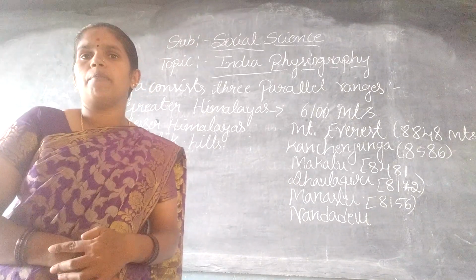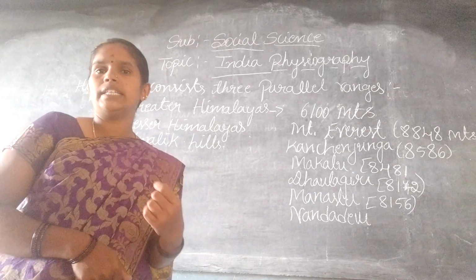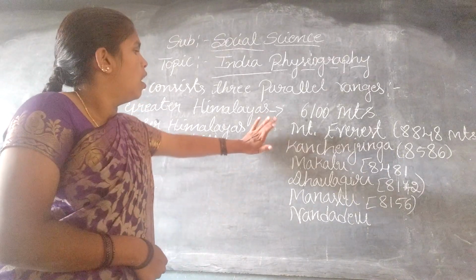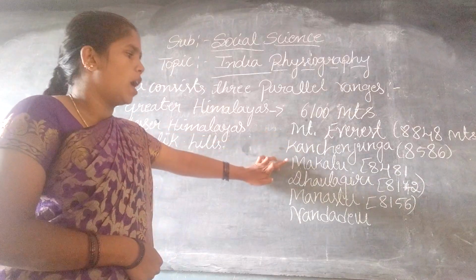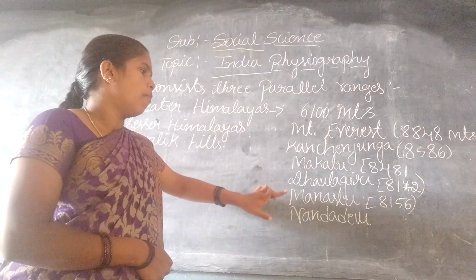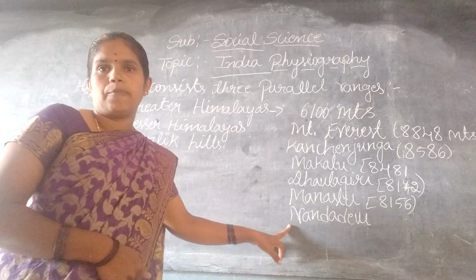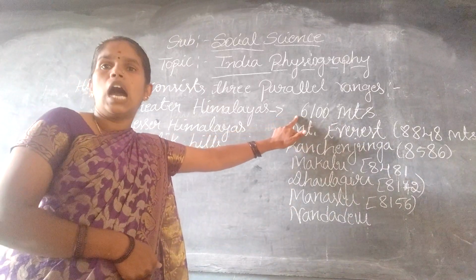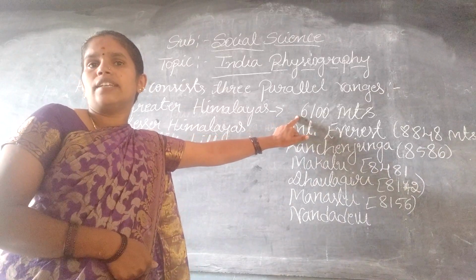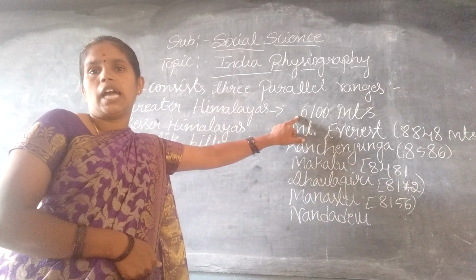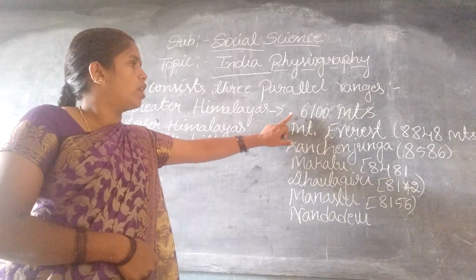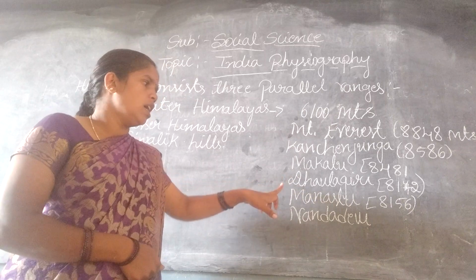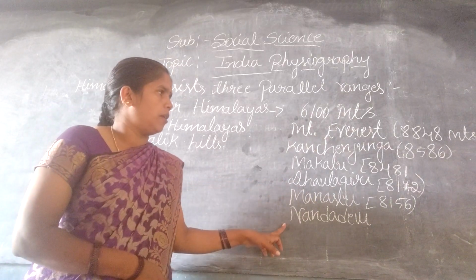The Greater Himalaya have many high peaks, of which Mount Everest, Kanchenjunga, Makalu, Dhaulagiri, Manaslu, Nanda Devi.